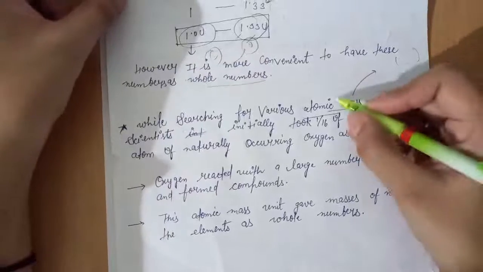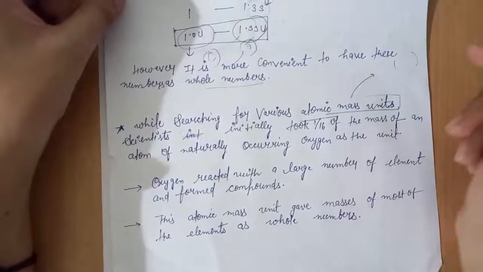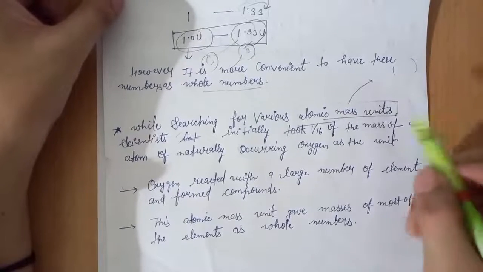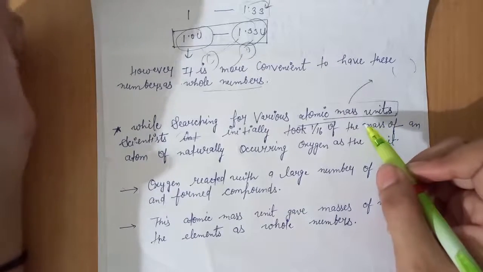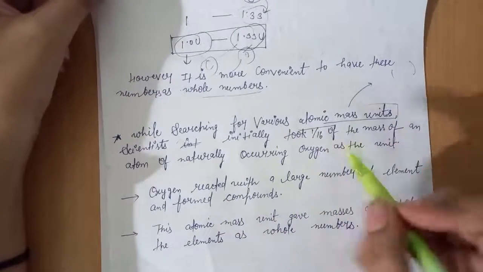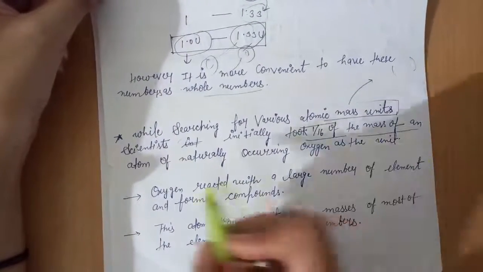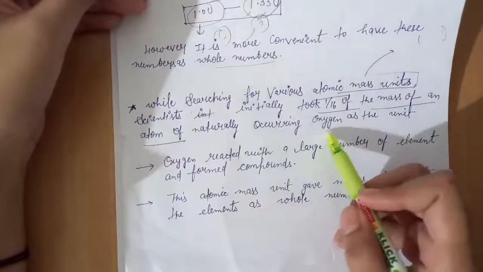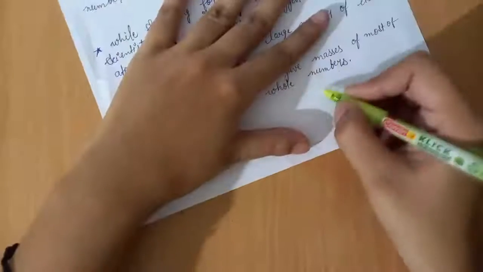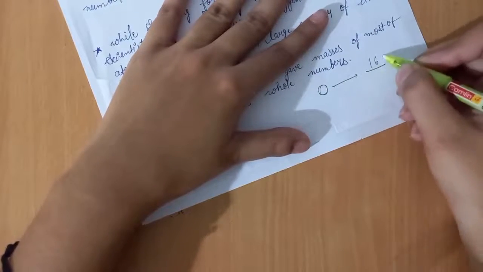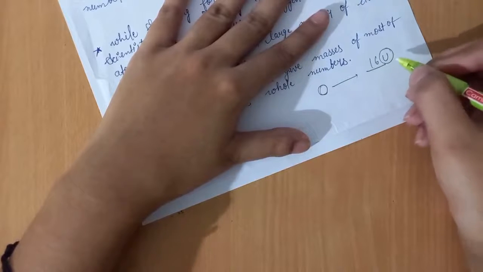In the same manner, an atomic mass unit is a unit by which the atomic mass of elements can be measured. So scientists were searching for atomic mass units to measure the weight of atoms. Scientists initially took 1/16 of the mass of an atom of naturally occurring oxygen as the unit. The mass of one atom of oxygen is equal to 16 U, and U is the atomic mass unit.